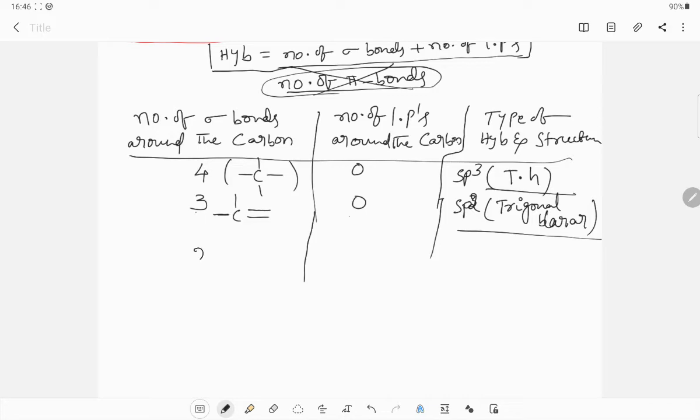Next, around the carbon 2 sigma bonds are present. These are the 2 sigma bonds, but carbon valency is 4, remaining 2 bonds are pi bonds. Like this, or one sigma bond and one sigma bond, 2 pi bonds, like this. So this is the mode of representation. Two sigma bonds around the carbon atom, lone pairs are 0, then it is called sp hybridization and linear shape.